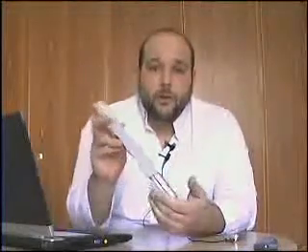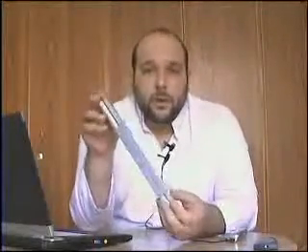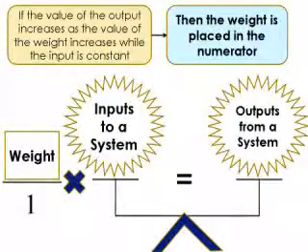So in our case here, how to derive the law for this column? Firstly, we put the scale: the input force on one side, and on the other side the displacement, and we multiply the inputs by this weight, which is the stiffness of the column. Now, if this weight, when it increases, increases the output for the same amount of input, then we put it in the numerator.